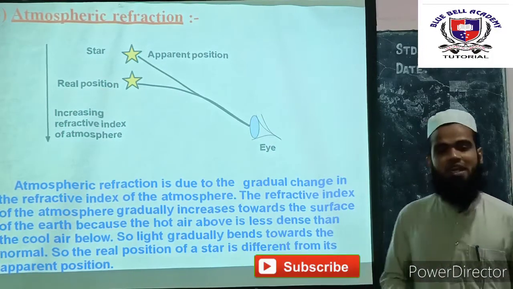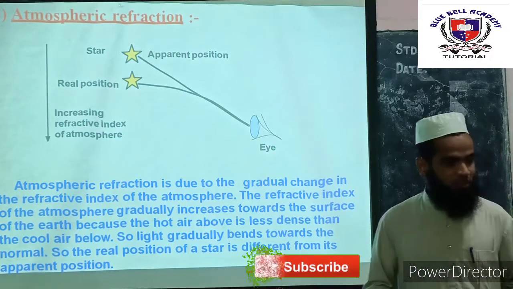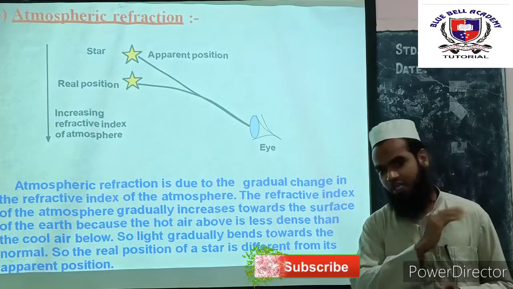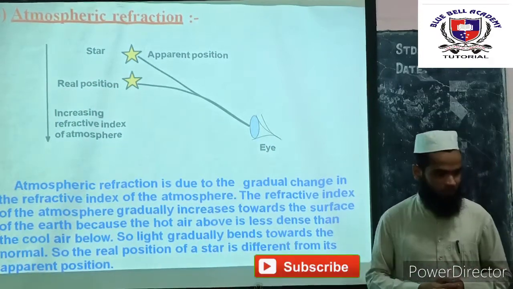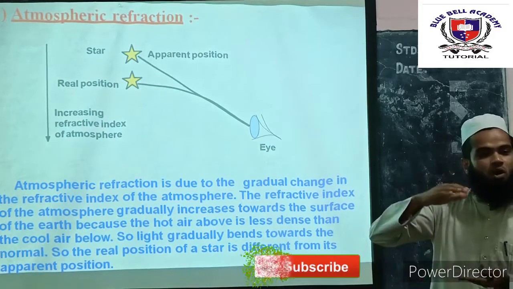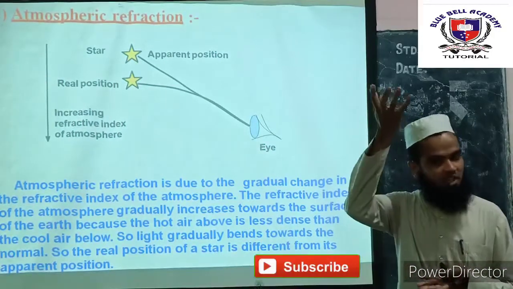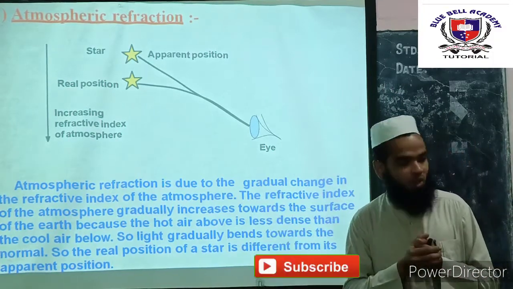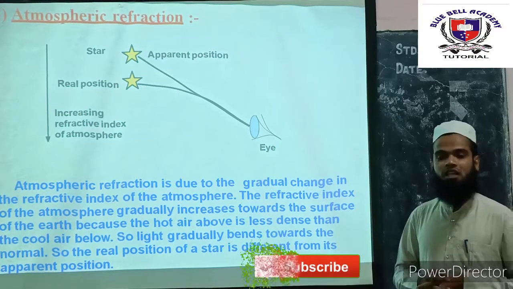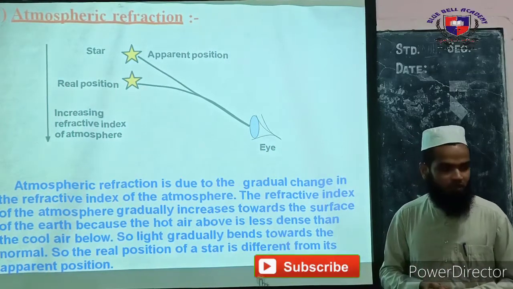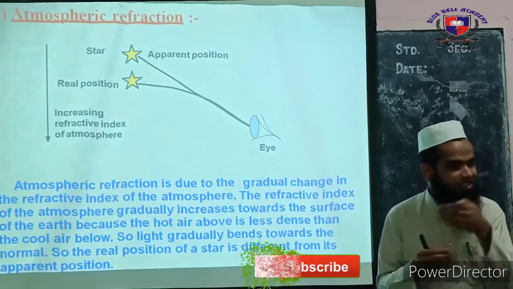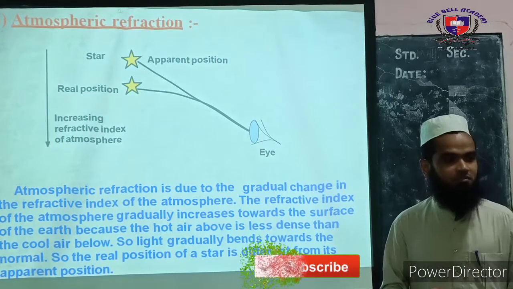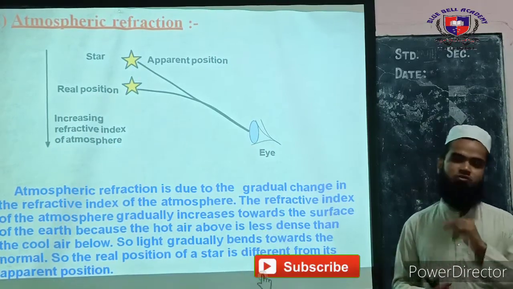One is, you may have observed some objects seen through hot flames or hot air. The object appears to be flickering. What is the reason for that? The air above the hot surface becomes hot and rises above. As it rises above, the space gets occupied by the cool air. The refractive index of the hot air is less than that of the cool air. And due to the continuous change in the refractive index, the object appears to flicker. So remember, we can ask this question for 2 marks.